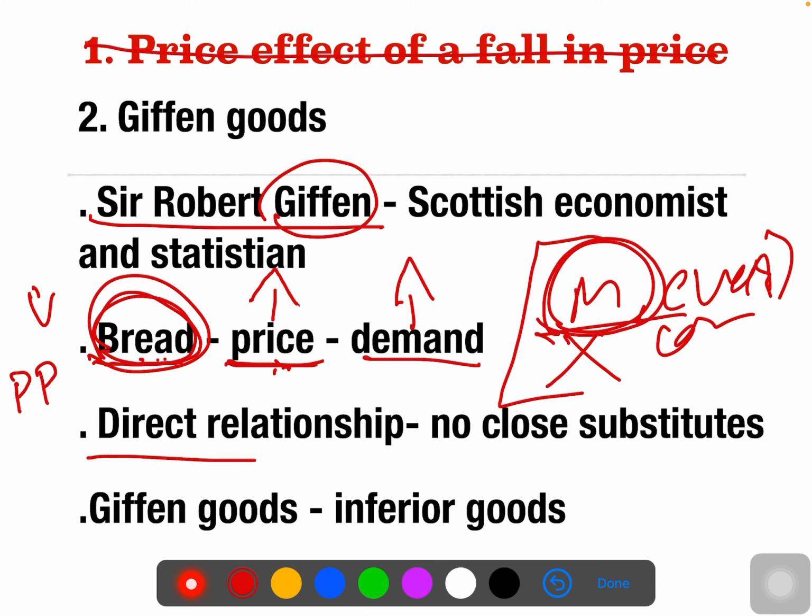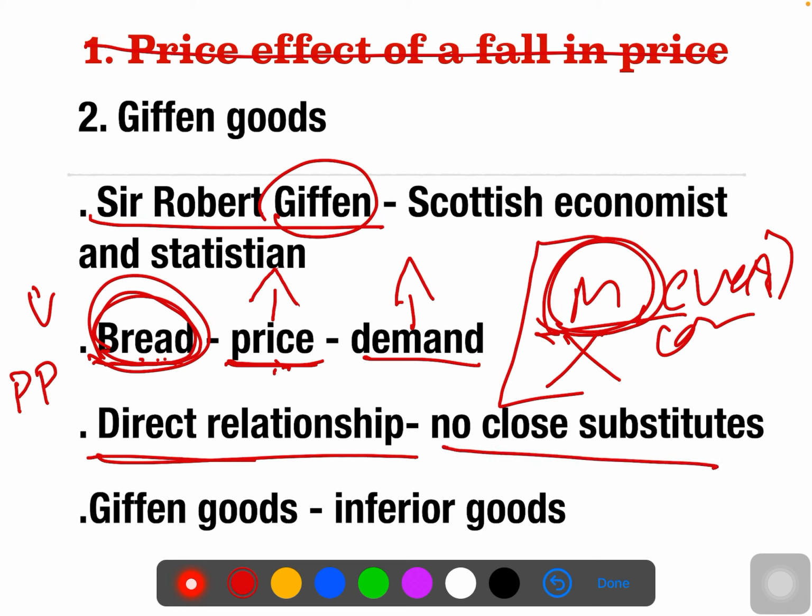the Giffen Goods, in the Giffen Goods what I am talking about, the price and the demand relationship is a direct relationship, a positive relationship. Generally Giffen Goods are inferior goods, and there is no close substitute.